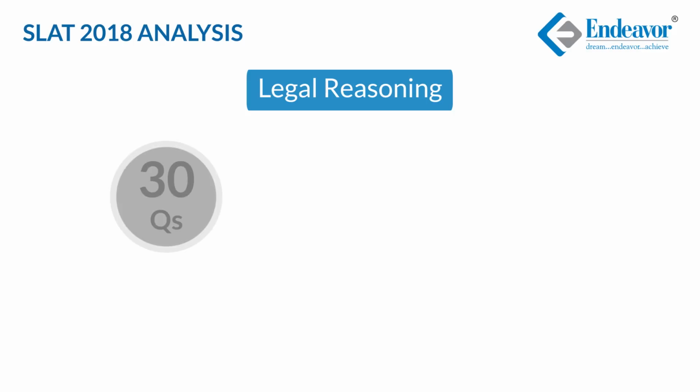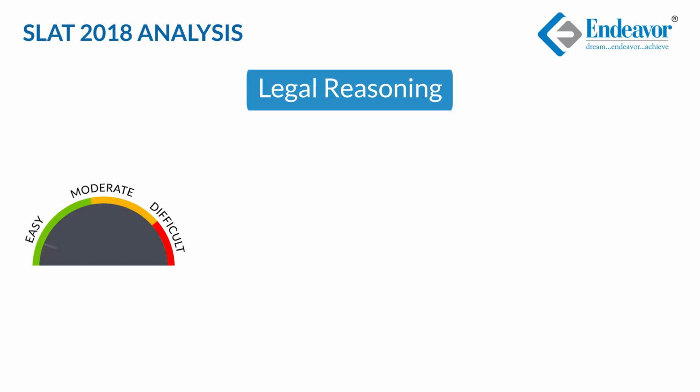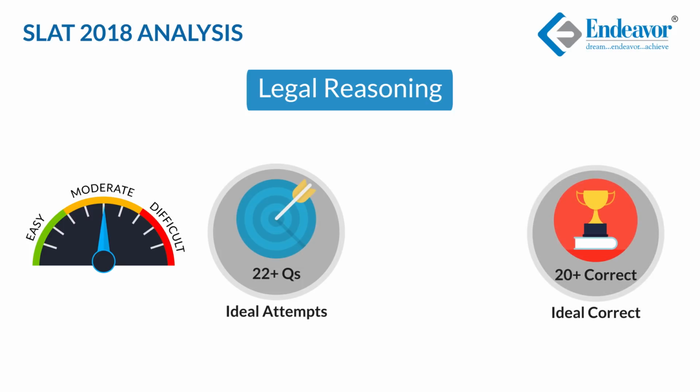Let's talk about the second section, which was legal reasoning. This section had a total of 30 questions, out of which more than 25 questions were from principle fact. There were a couple of questions from topics such as international law and constitution. Overall, the questions were easy. However, the options were quite tricky, which made this section slightly difficult for the aspirants to attempt. The level of difficulty of this section would be moderate. Ideal attempts would be 22 plus, ideal correct would be 20 plus, and ideal time to be allocated would be 40 minutes.